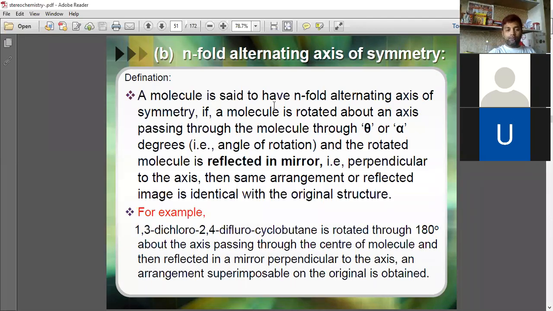We'll take an example. For example, 1,3-dichloro 2,4-difluoro cyclobutane, when it is rotated through 180 degrees about the axis passing through the center of the molecule and then reflected in a mirror perpendicular to the axis, an arrangement superimposable on the original is obtained.